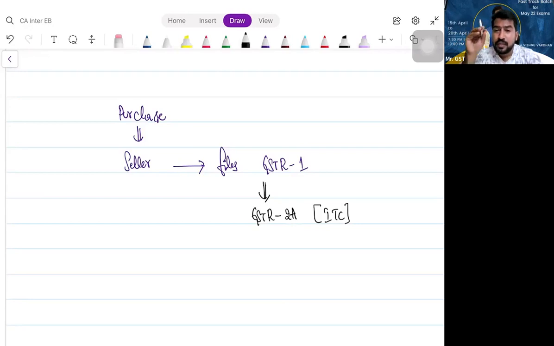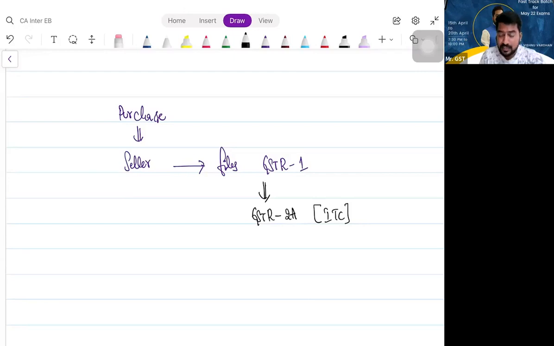So you have already heard about the e-credit ledger. Once you log into your GST portal, you have got GST registration. Once you log into the portal, there are 3 ledgers: e-credit ledger, e-cash ledger, and e-liability ledger. E-credit ledger is nothing but electronically maintaining your ITC account. You maintain an ITC account in your books of accounts. The same thing you maintain electronically on the GST website is called the e-credit ledger.